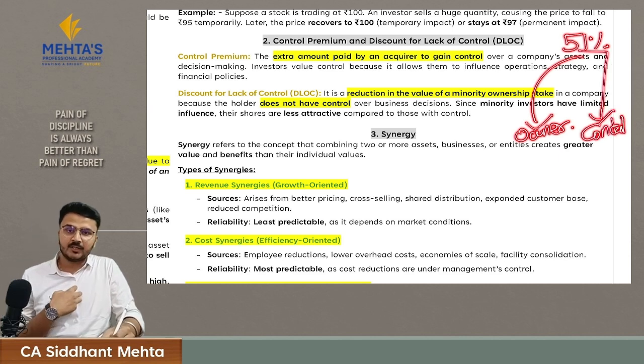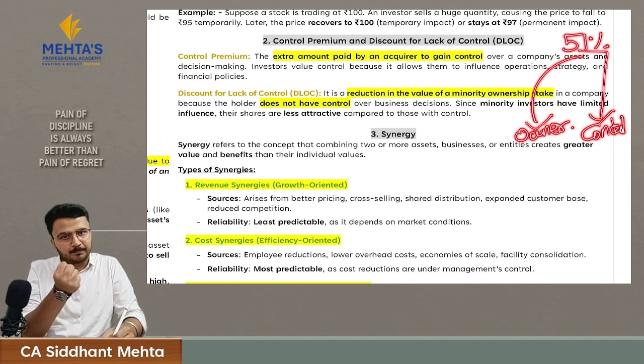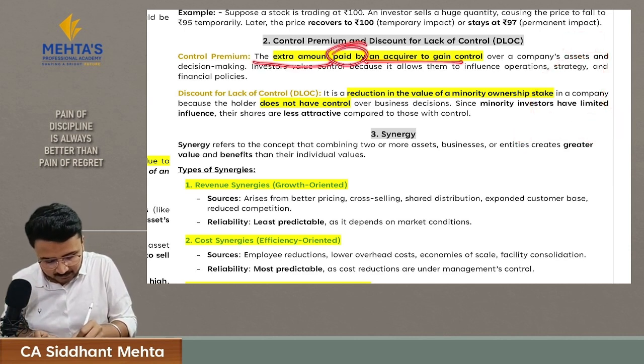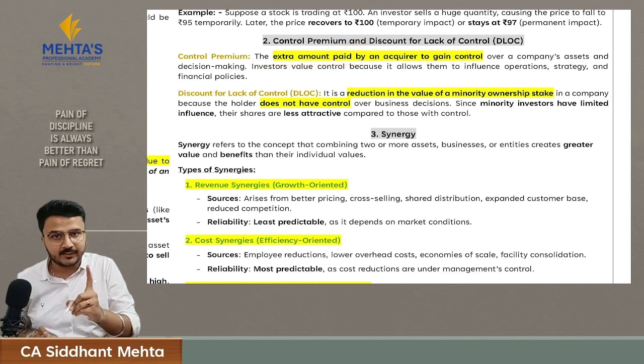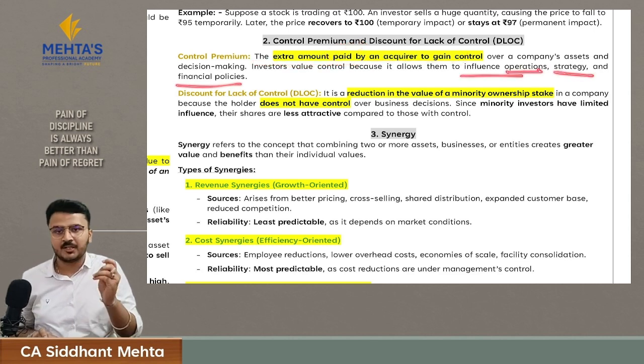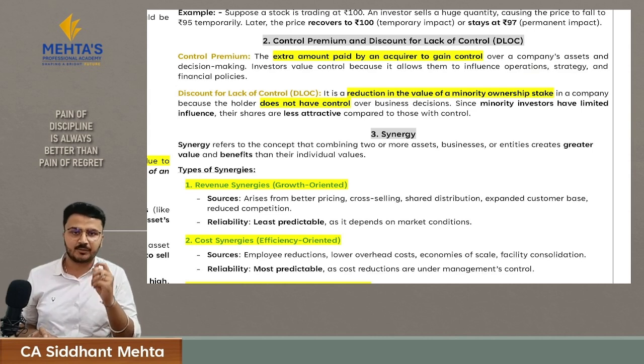And if anyone is giving control of their company to the acquirer, he will definitely ask for a premium for it, and that premium is called control premium, the extra amount which is paid by the acquirer to gain control. And now that acquirer will have influence over business operations, strategy and financial policies. This is your first adjustment, control premium.